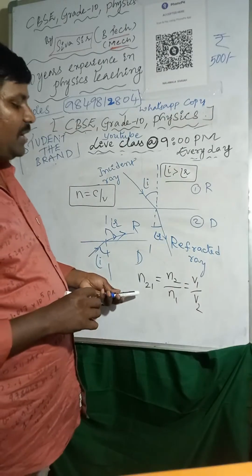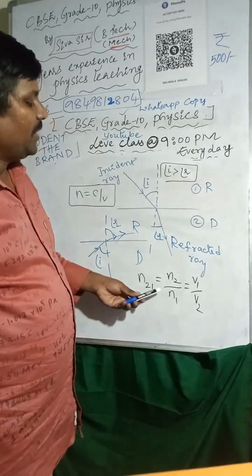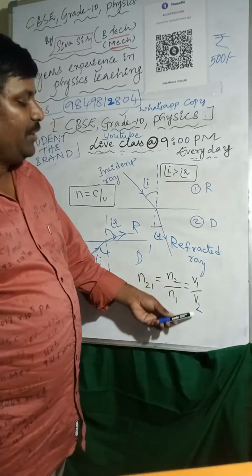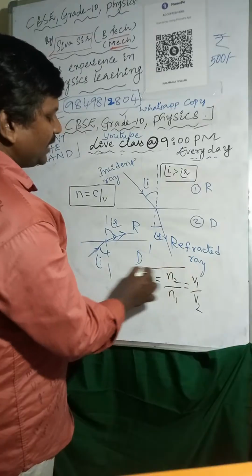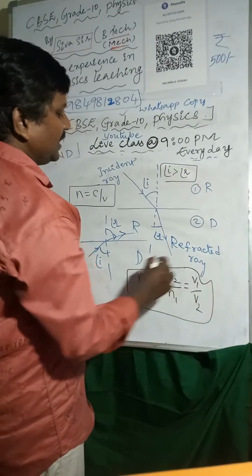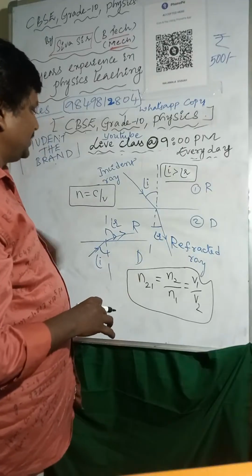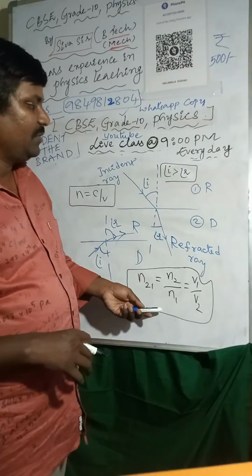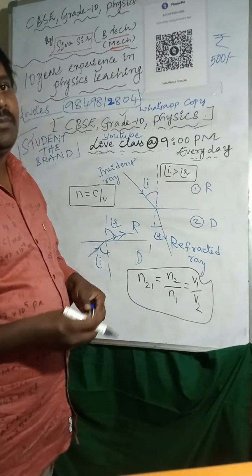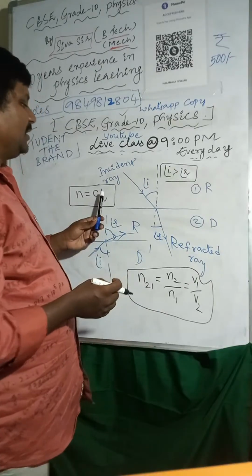Whereas relative refractive index, n2 by n1, which is v1 by v2. This is relative refractive index. So I'm talking about this one: absolute refractive index and relative refractive index. Coming to the problems, they will ask based on this one.